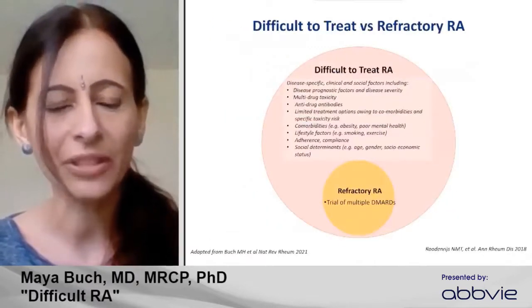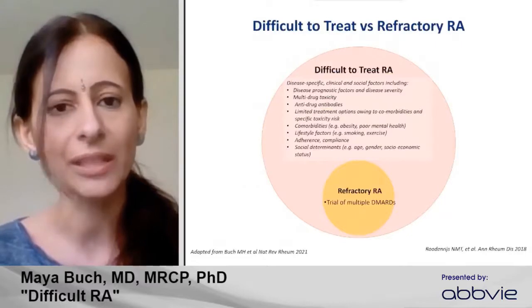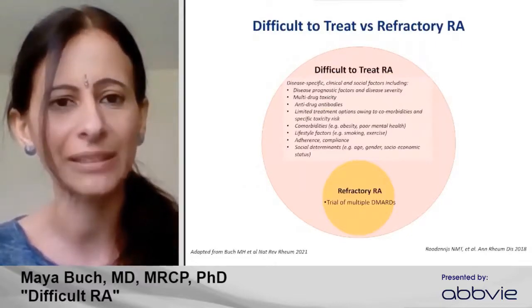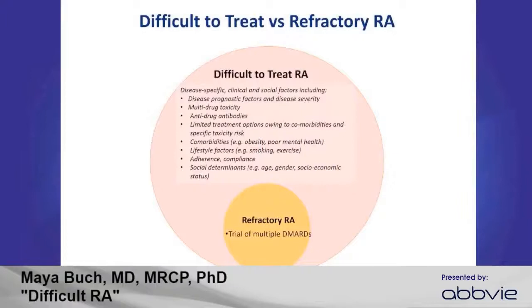And so if we focus on this area, you'll note that the title of the talk was also difficult to treat. And certainly these two terms have been used synonymously. The purpose of this slide is perhaps to illustrate that difficult to treat encompasses a broad umbrella, as it were. And I've included here various factors that influence our decision-making every day, irrespective of the number of drugs that individual patient may have tried. So we're all aware of patients that may have particularly poor prognostic factors that might encourage us to be more responsive and aggressive with our treatment approach.